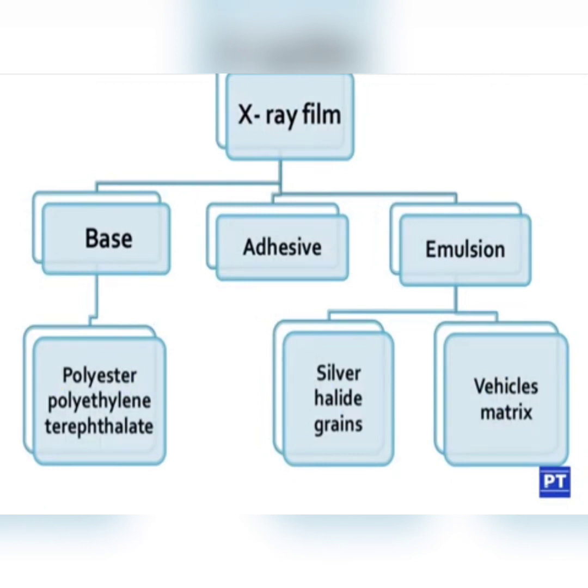This is a brief structure of an X-ray film. The X-ray film consists of different layers: base layer, adhesive layer, emulsion layer. Other layers are there which will be seen in the next slide. So the emulsion layer is formed of silver halide crystal as well as gelatin. And the base layer is formed of polyester. It can be of polyester, polythene or a thalapplate, and the most widely accepted nowadays is polyester.